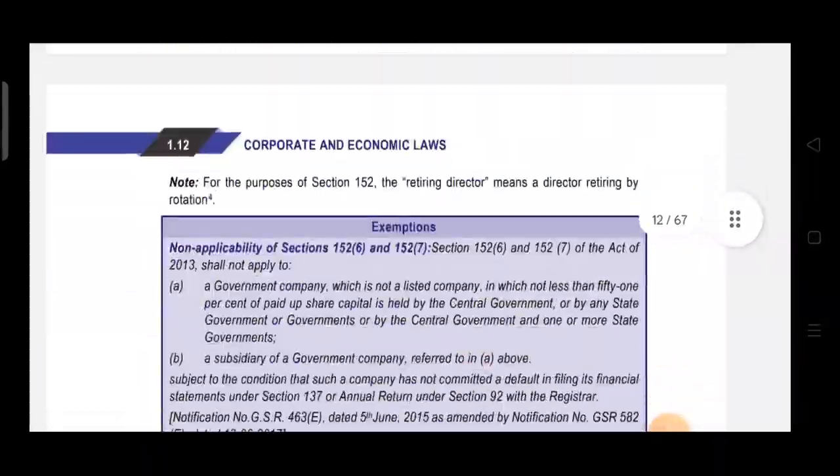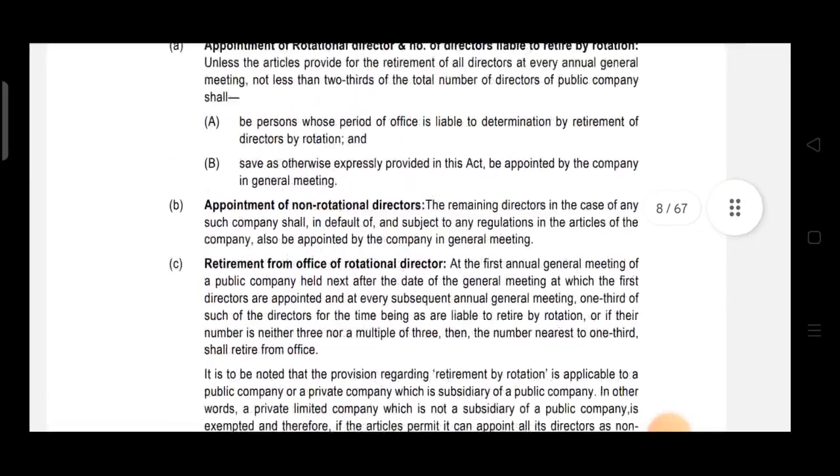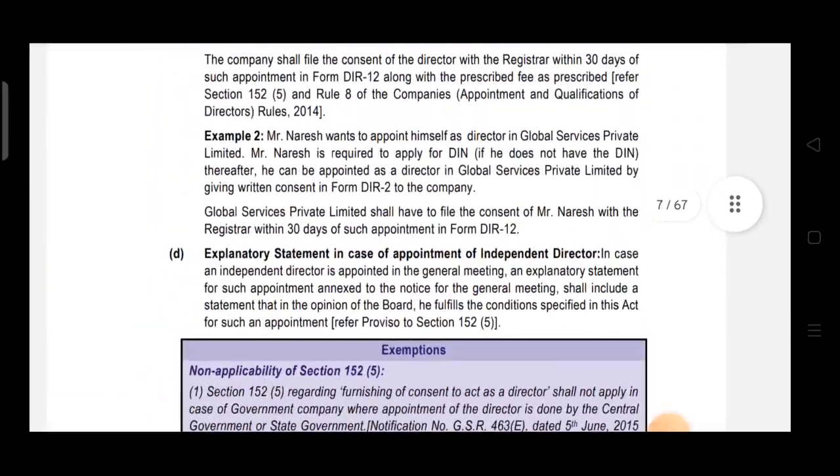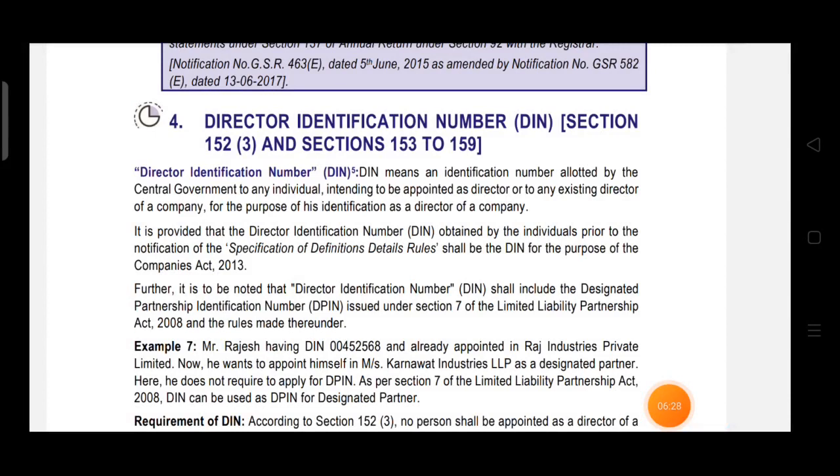Section 153, this was a little bit big section. Okay, so this completes section 153 to 159.